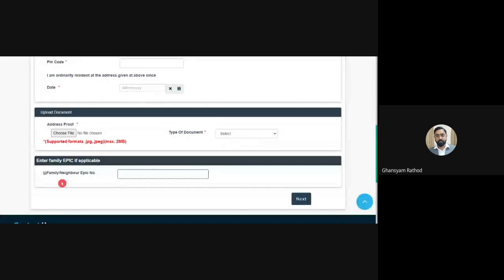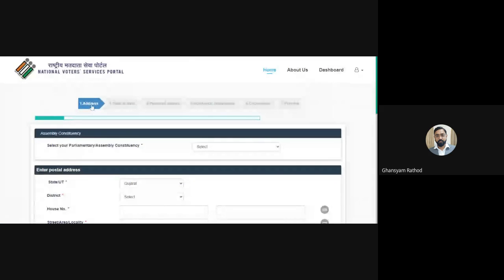Okay, so you can also enter the family EPIC, and then after the address you have to enter the date of birth, then personal details, additional information, then declaration, then preview, and finally submission. So this is the whole process you have to do to apply for an EPIC card, a voter card. A few years back, such support was not available, and because of that, people had to visit government offices, give all the necessary information, and then get their hard copy card after certain days.